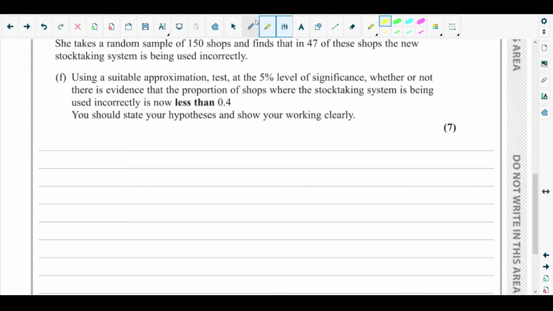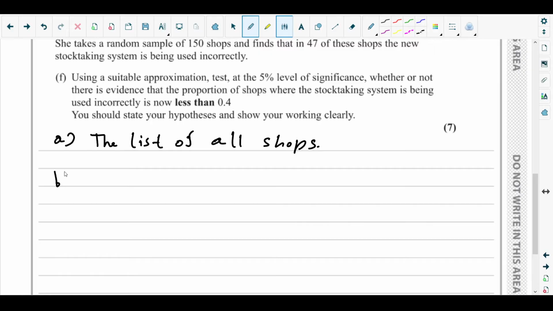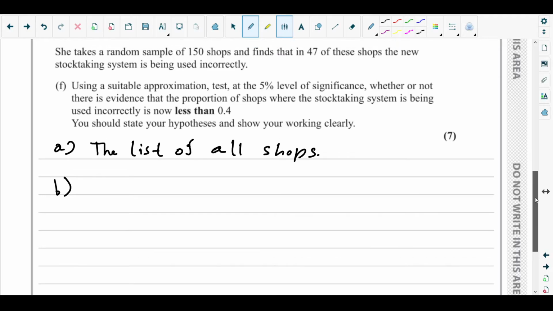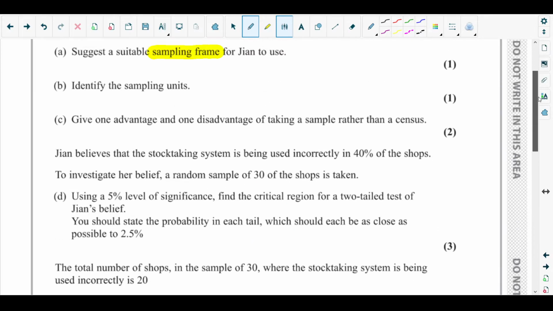Sampling frame is basically the whole set of data on which the investigation will be carried out. So for part A, we can write that the sampling frame is the list of all shops, or the group of all shops. This is the sampling frame, because on that group of shops the investigation will be carried out: Jian will be checking whether they are using the stock taking system correctly or incorrectly.